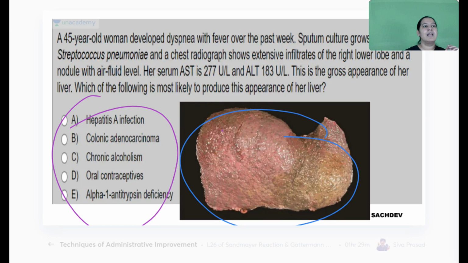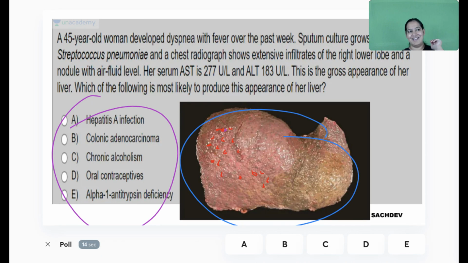What is the diagnosis? The liver is showing multiple nodules. The nodules are small, less than 2 millimeter. Multiple, studded with nodules. Now you tell me the diagnosis. I'm launching the poll.